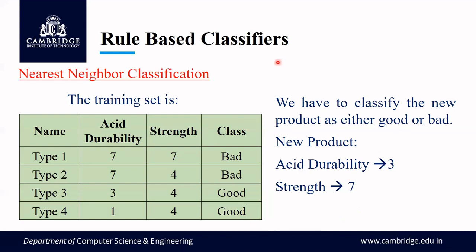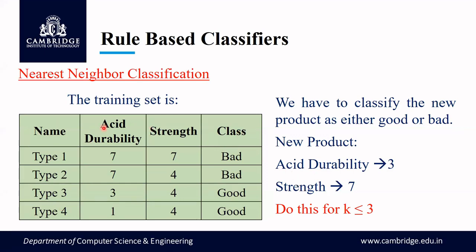What you do here is consider the K value. Here I am giving the K value to you: consider it to be less than or equal to 3. When I say less than or equal to 3, it means you have to classify this product when the value of K is 1, when K is 2, and when K is 3. You understood the problem, I guess. We have been given a product manufactured by a company. I have to classify this product as good or bad based on these two properties, for which the training set is given here.